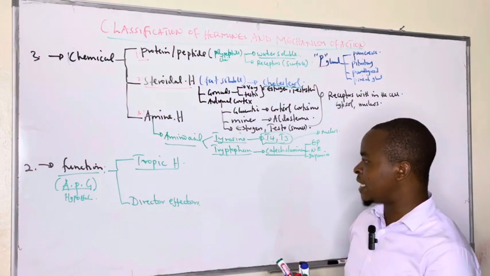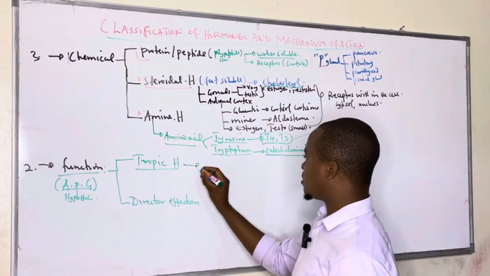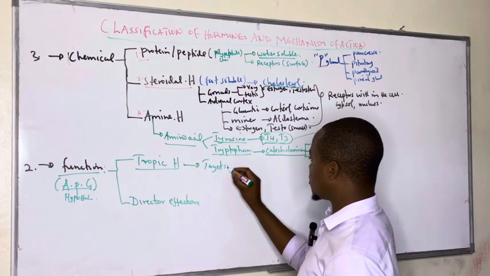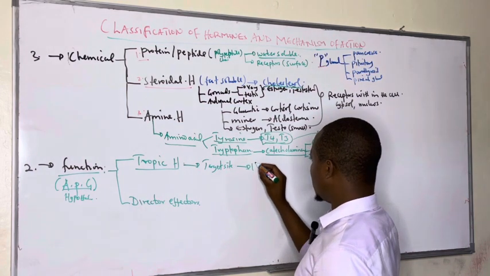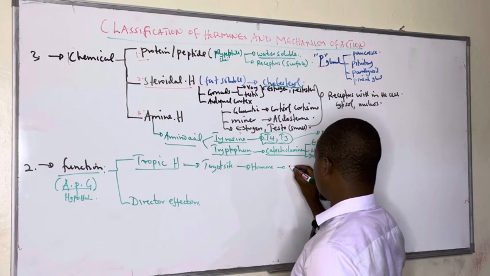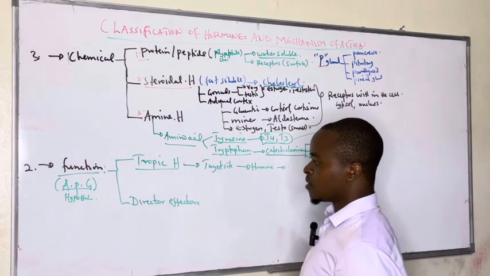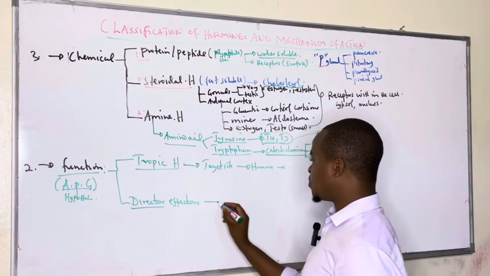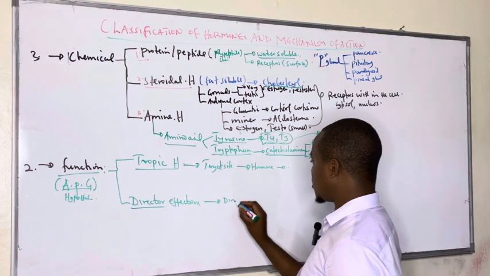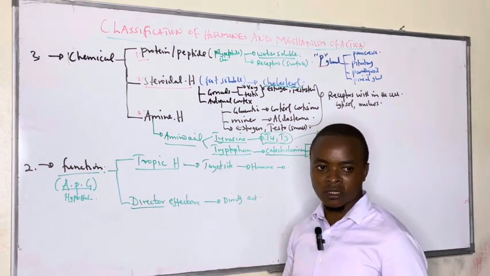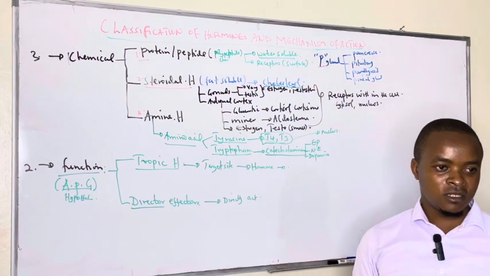And whenever they reach the target site, these tropic hormones stimulate the target site to release another hormone. And it is this hormone that will exert the final feedback. But this is different from direct effectors. For them, when they are produced, they directly act, and they do not cause hyperplasia of the target site.